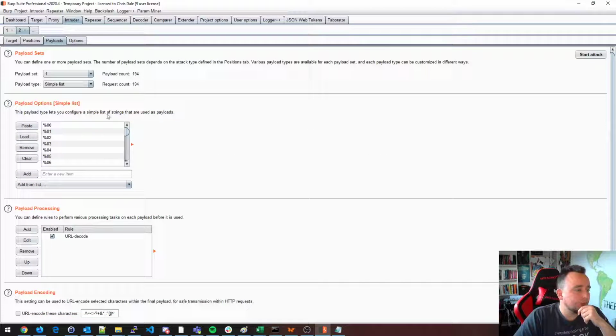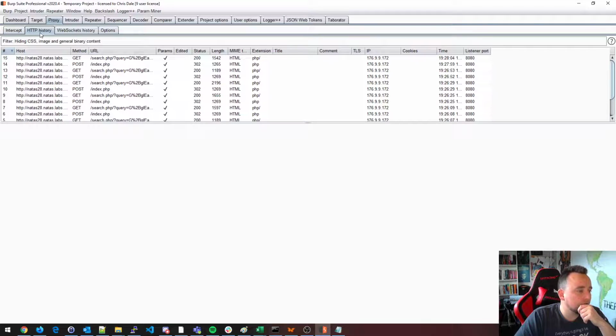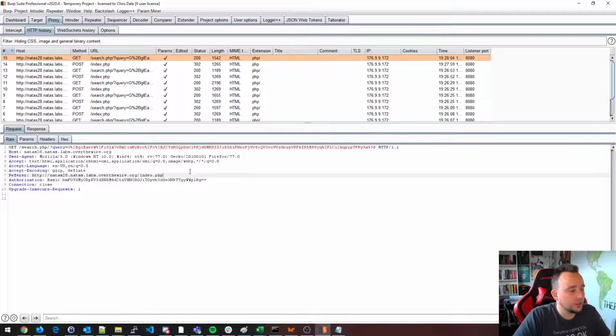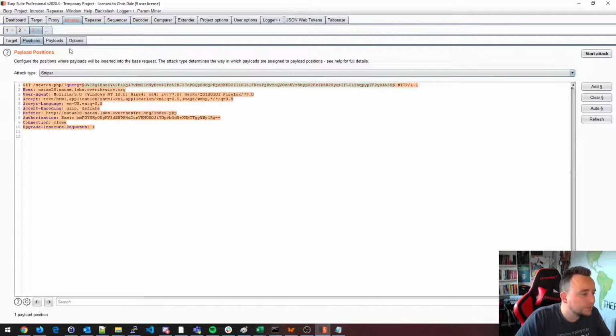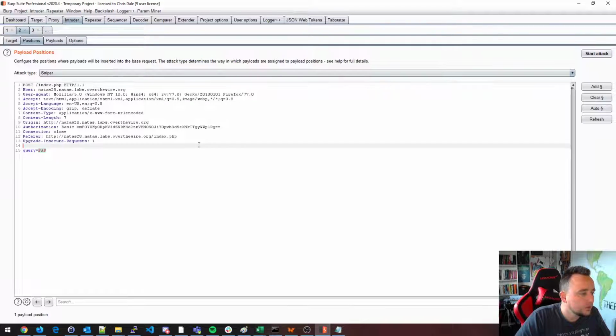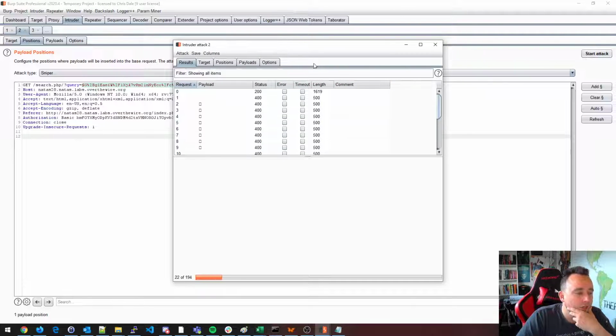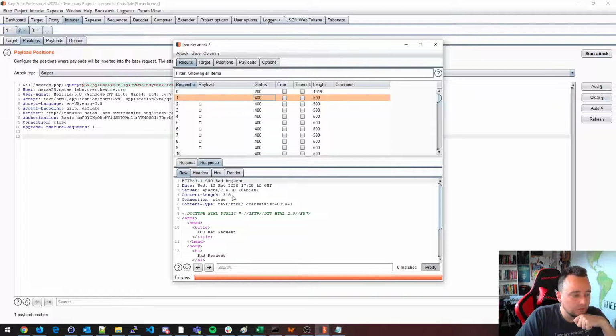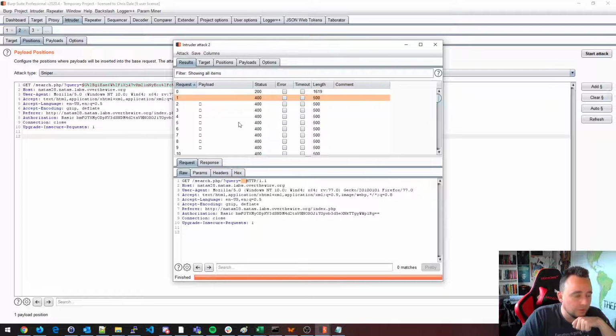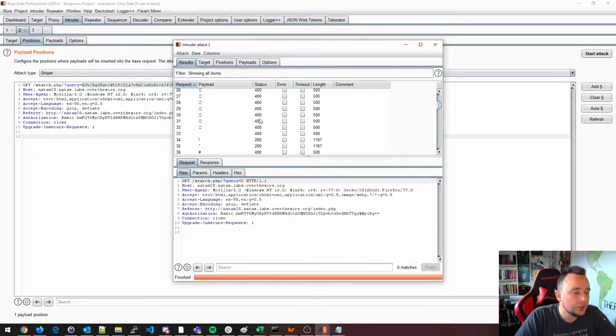Alright, we could also fuzz. There was also another script, right? There was a search here. We can also fuzz this, Control I, send to Intruder. Here, we can fuzz this one as well. So let's just do like this. Start attack. Now you see more interesting stuff. In fact, now you see request errors because my requests are not URL encoded, so we're breaking the queries here. So we should have been using URL encoding right now.